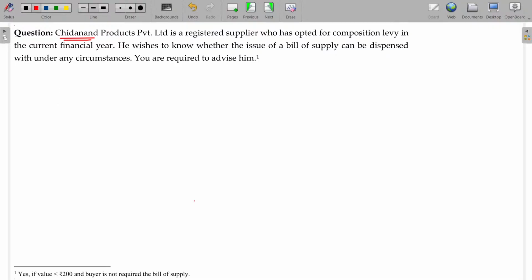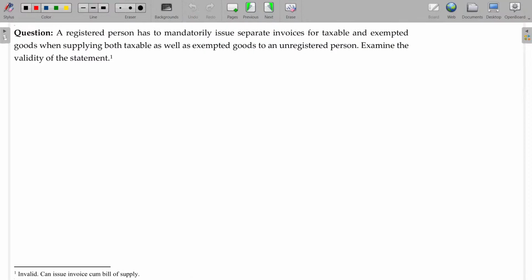Chittanand Products Private Limited is a registered supplier who has opted for the composition levy in the current financial year. He wishes to know whether the issue of a bill of supply can be dispensed with under any circumstances. We are required to advise. Under the composition levy scheme, the supplier should issue a bill of supply. When the transaction value is less than 200 rupees, then a bill of supply is not required.